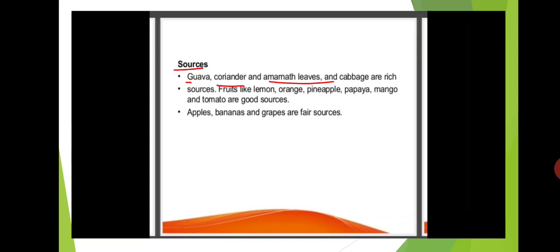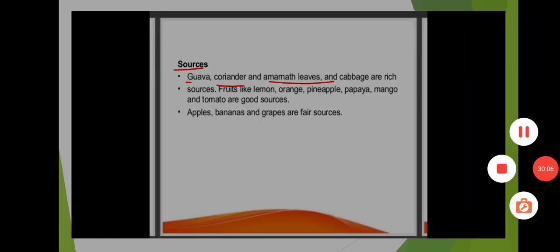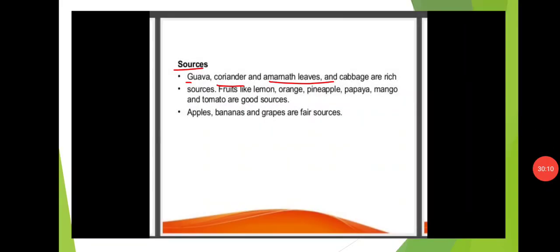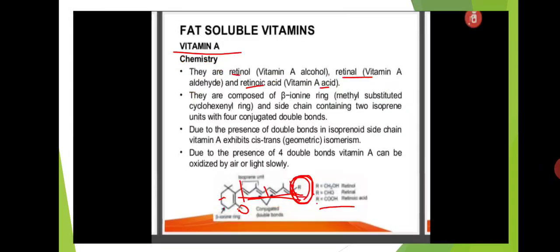Also, we can observe the sources of vitamin C. Guava, coriander, amaranth leaves, and cabbage are the rich sources. Fruits like lemon, orange, pineapple, papaya, mango, and tomato are good sources for vitamin C. Apples, banana, and grapes are also fair sources for vitamin C.